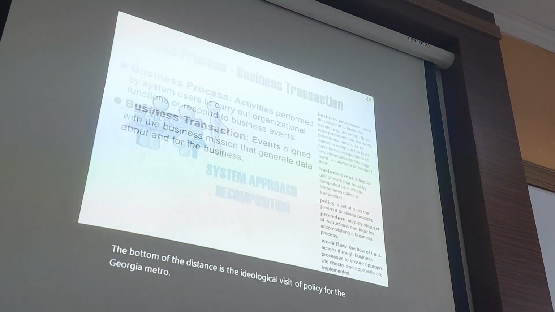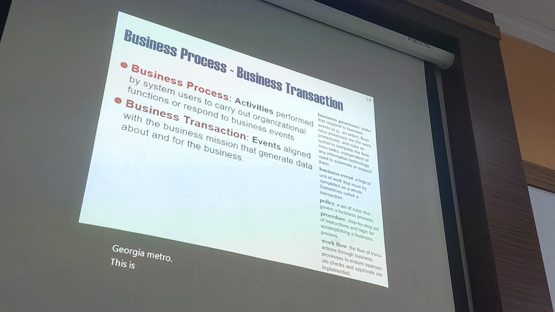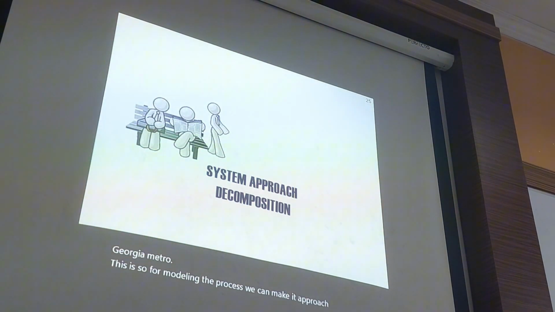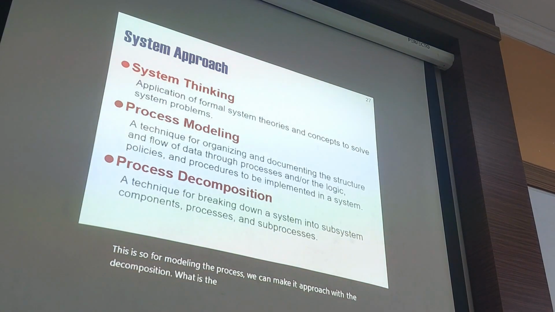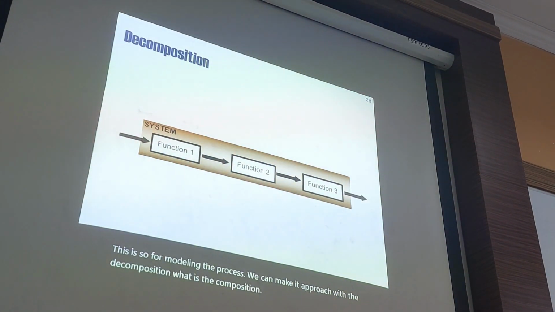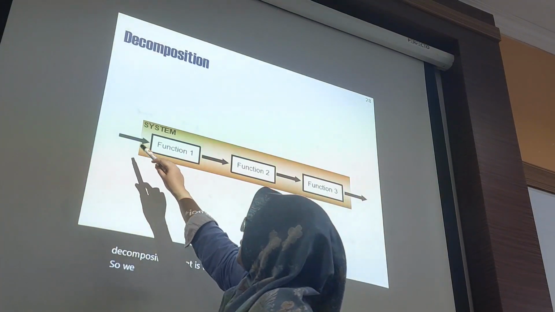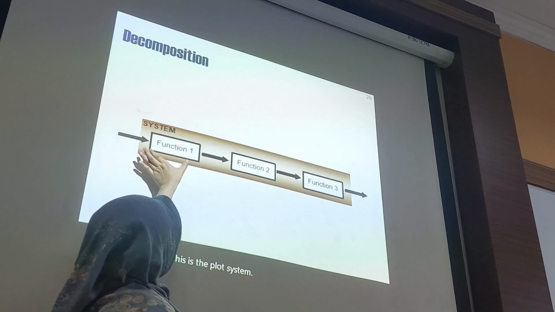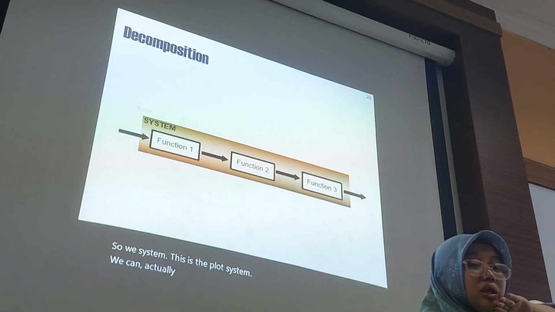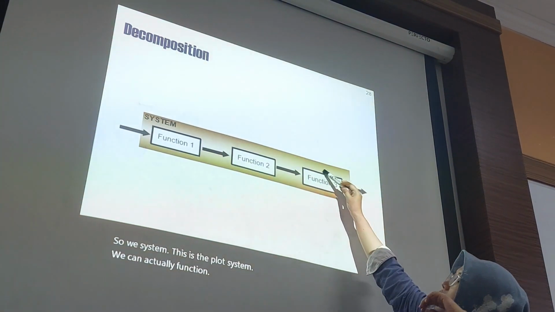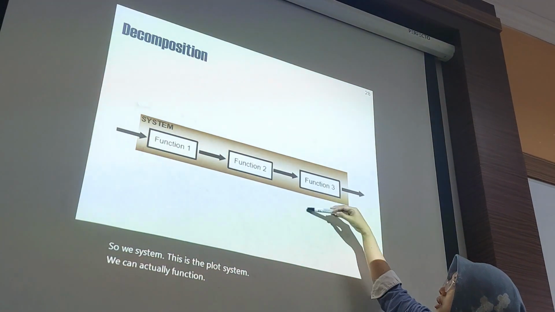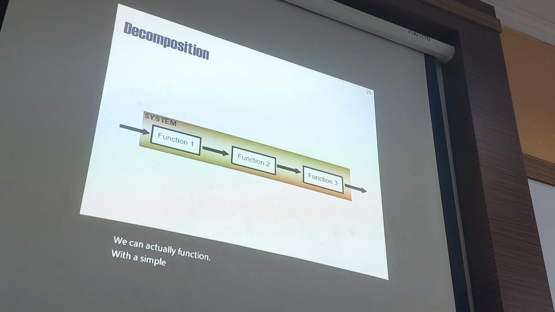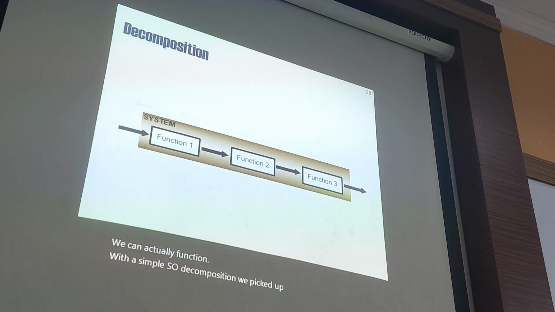For modeling the process, we can approach it with decomposition. What is decomposition? If we take a look at the system, this is a product system. We can break it down into many functions to make it simple. With a simple one, we can make more. So decomposition means we break it down into small parts.